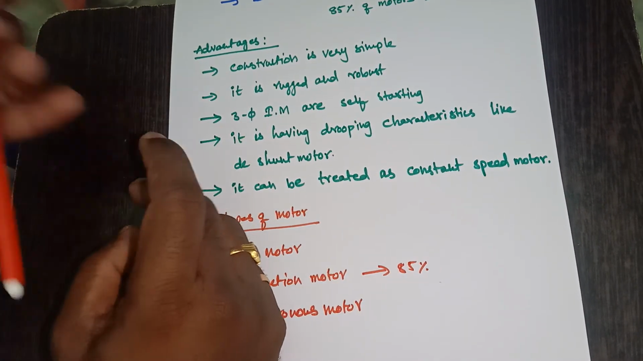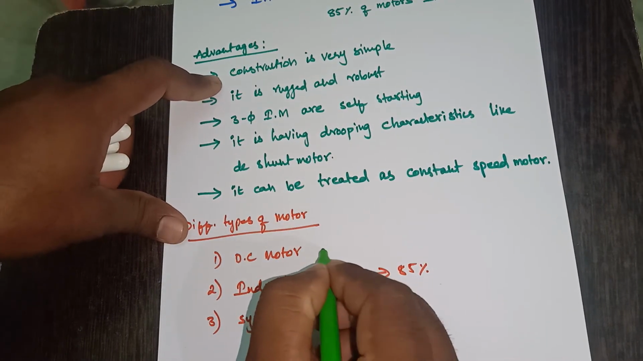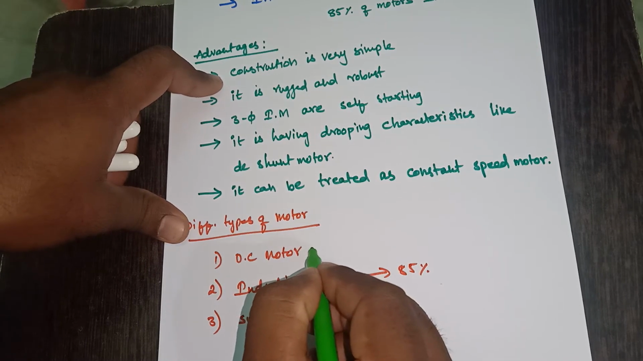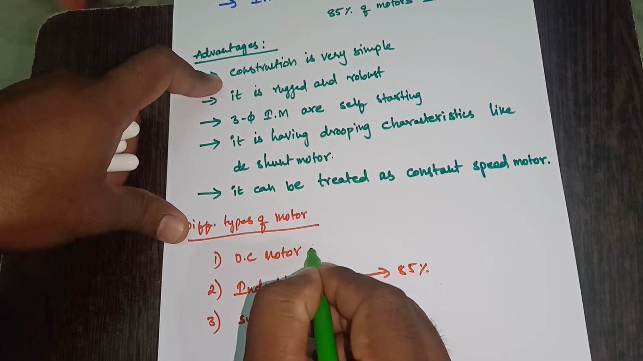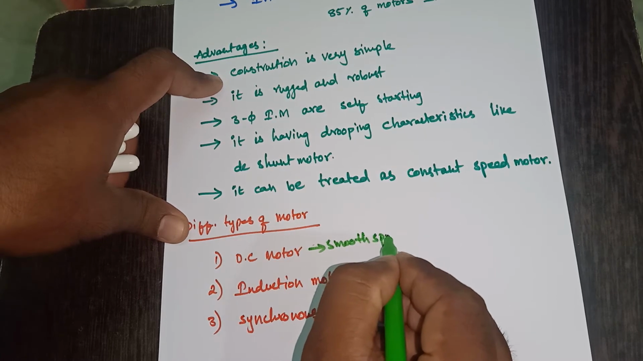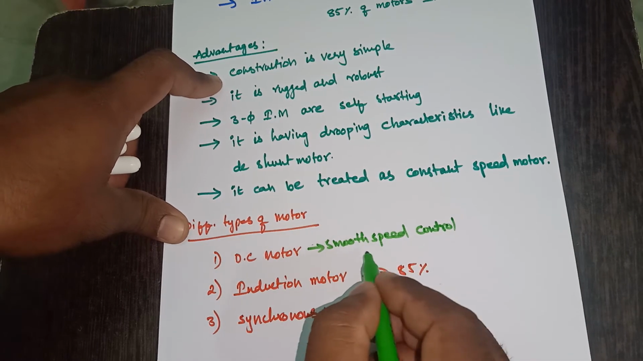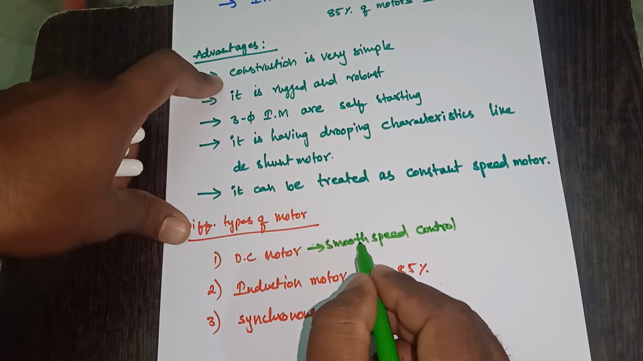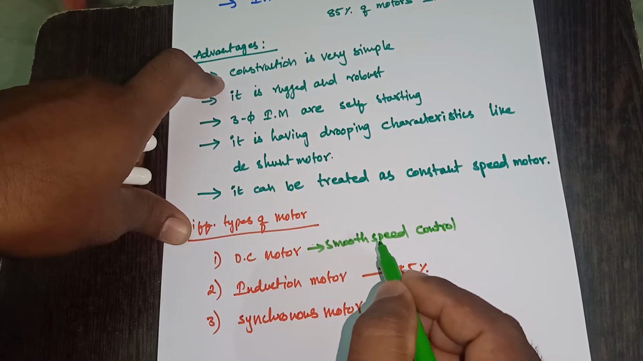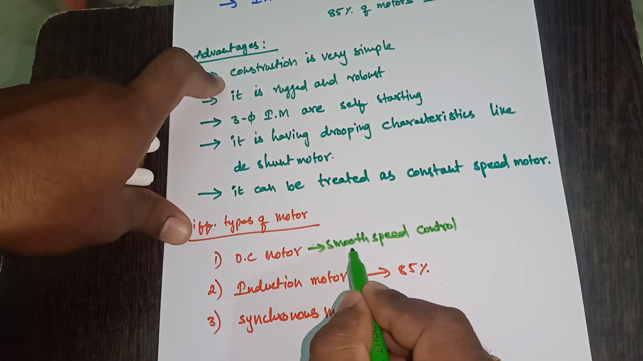If you take, for example, the DC motor, the advantage is smooth speed control, and none of the machines can beat this feature, right? By using an induction motor we can control the speed, but not as smoothly as the DC motor. This is the great feature of the DC motor.